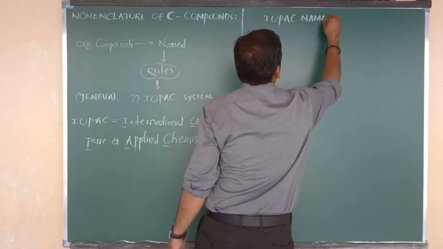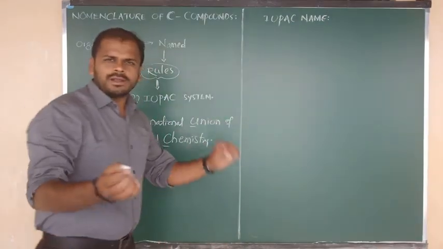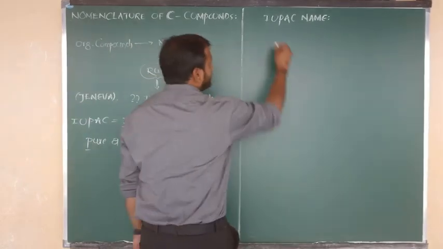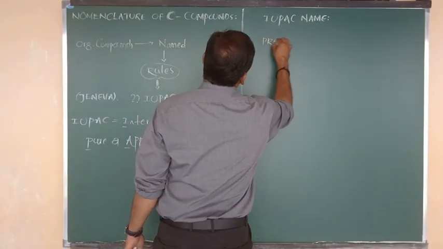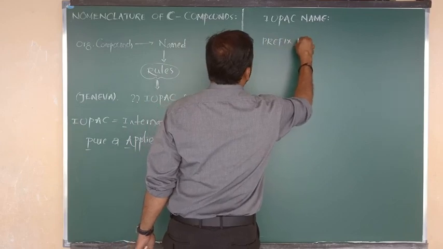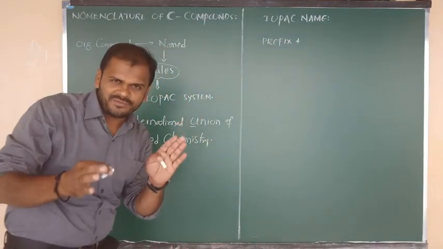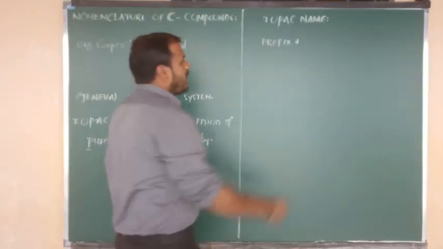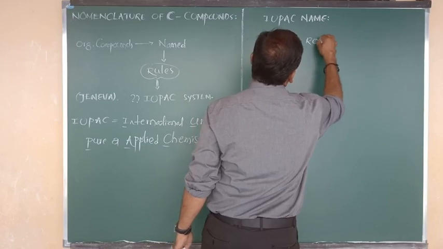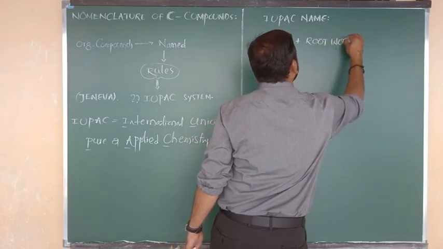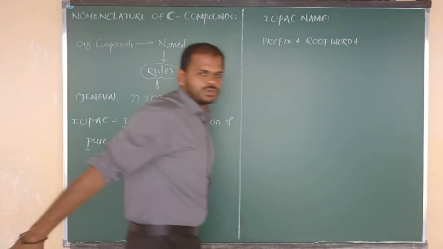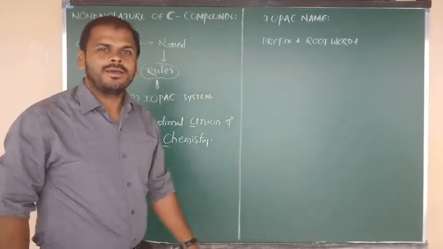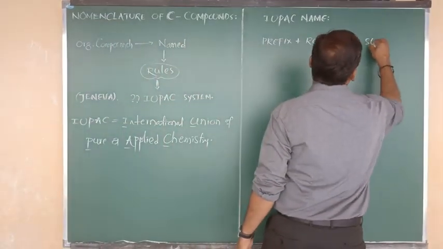How to write the IUPAC name. First of all, while writing an IUPAC name, we have to write the prefix as the first word. The meaning of prefix is the phrase before the word, nothing but the first word. After that we have to write the root word information, and in the last column we have to write an ending word, that is nothing but the suffix.